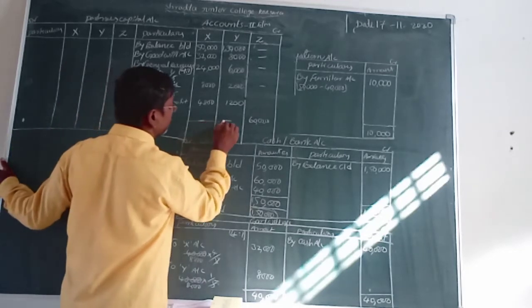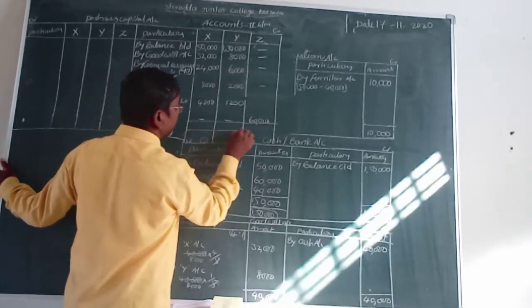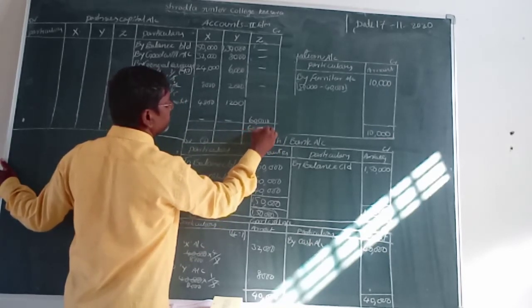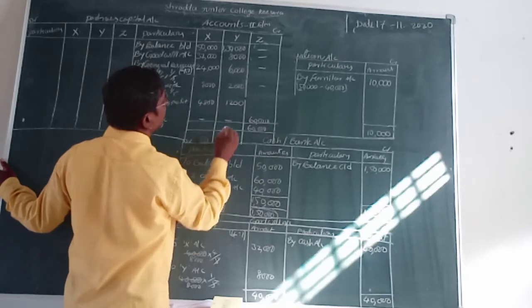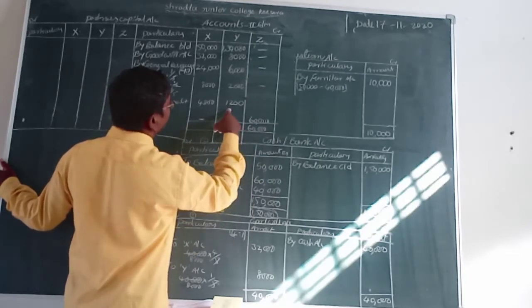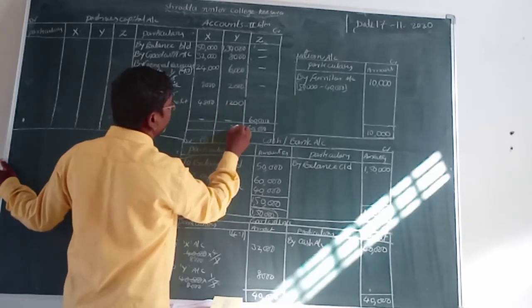First of all, we are doing the total amount of X, Y and Z. Z value is 60,000 rupees. X value is 2 plus 200 rupees. Okay, now let us take 200.